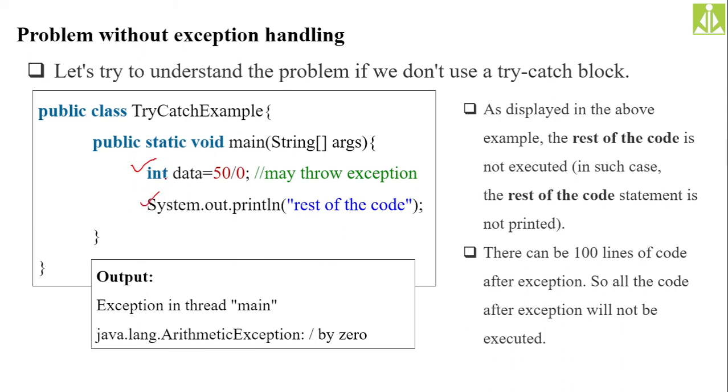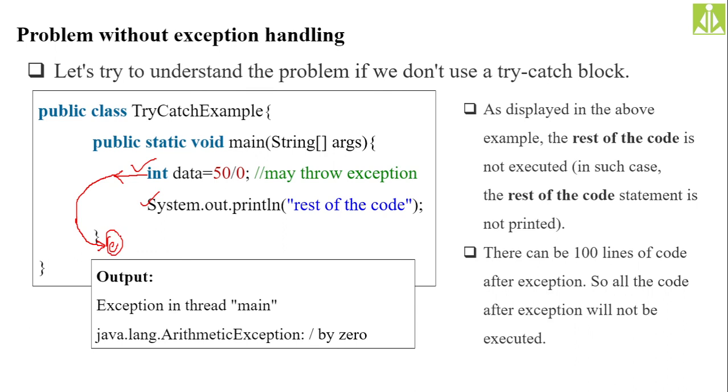Rather, I have simply written the line of code which generates the arithmetic exception, and here the rest of the code. So what will happen? The ArithmeticException class object will be created and thrown out of the block. So directly the control will jump from here to out of the block with that exception object.